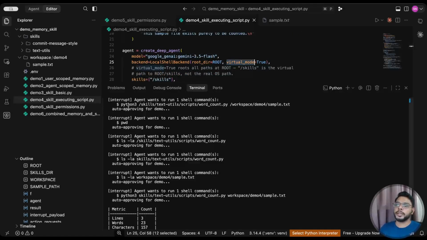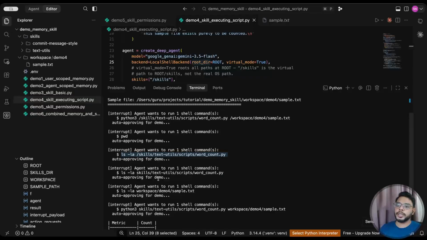So here what happens, Python 3 is running from root, and it was not able to find this file because this is an absolute path. It is not related to this virtual mode or the root directory. Since it is a shell command, it can execute from root. So it was not able to find any file or folder with this name. That's why it checked the PWD. Now the agent is automatically deciding what the next command is going to be. So it executed PWD, and then this one, and it was not able to find it.